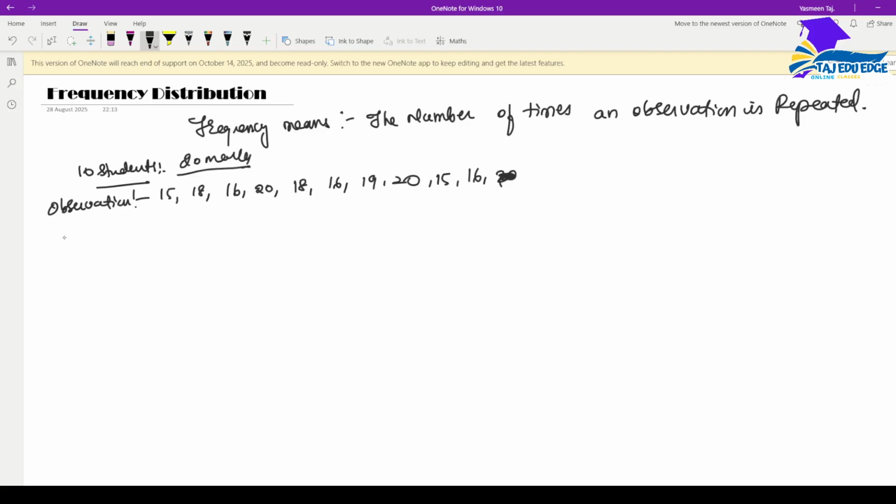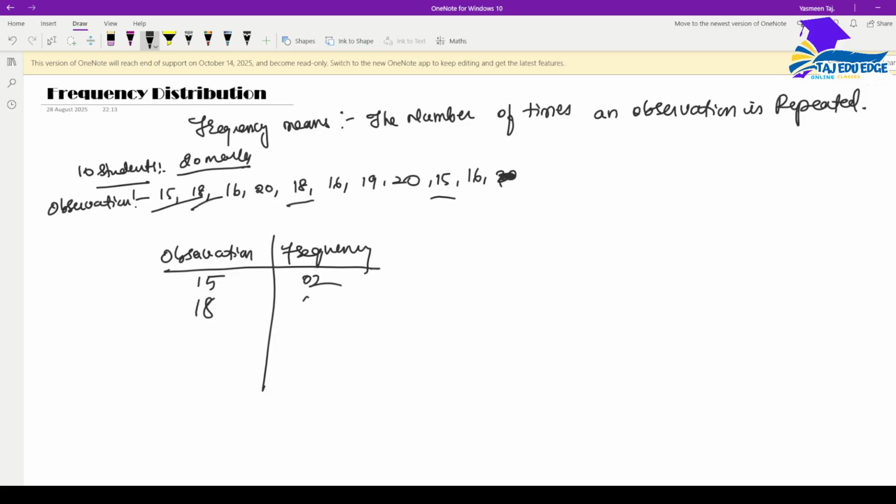Now if I write observation and frequency in a table: how many students have got 15 marks? 2 is the frequency. How many students have got 18? 2 students. How many have got 16? 3 students.